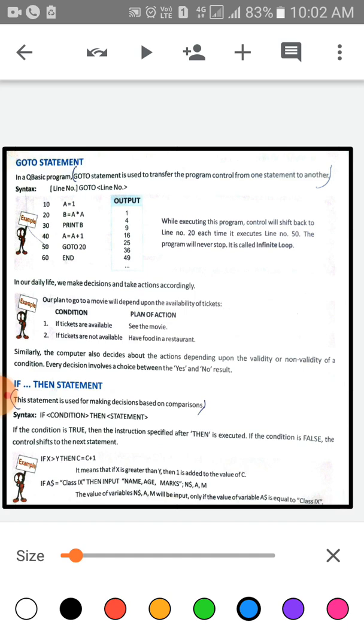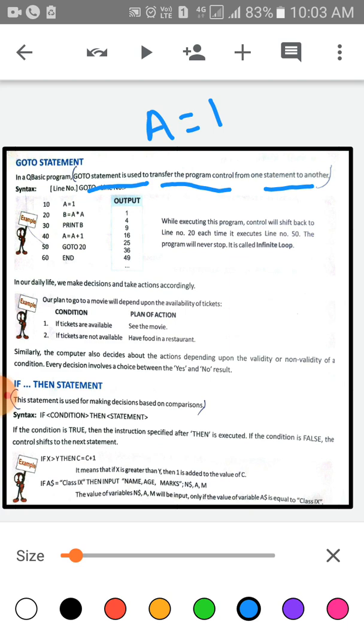In QBasic, the go-to statement is used to transfer the program control from one statement to another. Syntax is this. We have to write in QBasic: line number 1, a is equal to 1. Children, a is the variable.